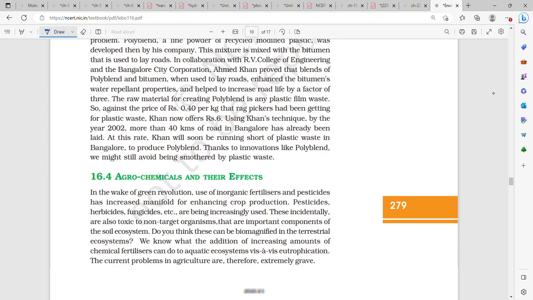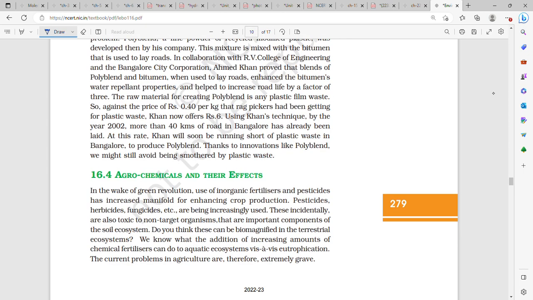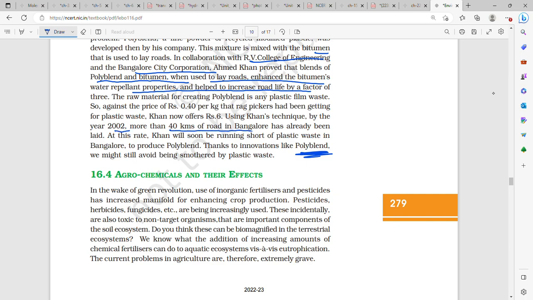So what did Ahmed Khan do? Innovations of polyblend. He took a blend of polyblend and bitumen, and he used it to lay roads, enhancing the bitumen's water repellent property and helping to increase road life in Bangalore. In collaboration with RV College of Engineering and Bangalore City Corporation, by the year 2002, more than 40 kilometers of road in Bangalore had already been laid.